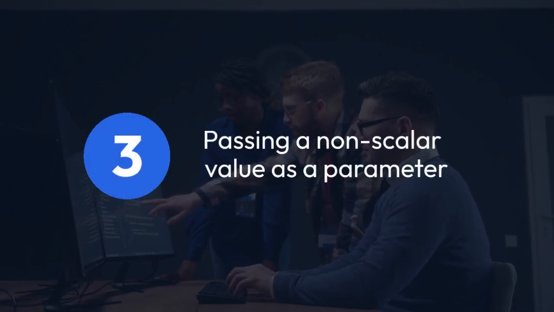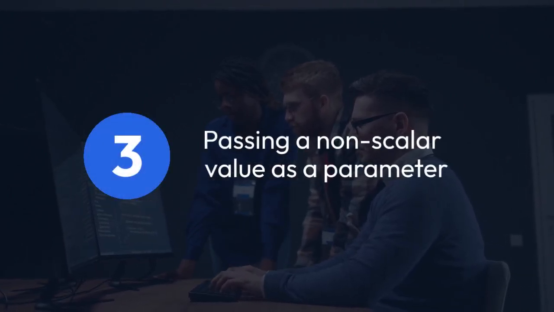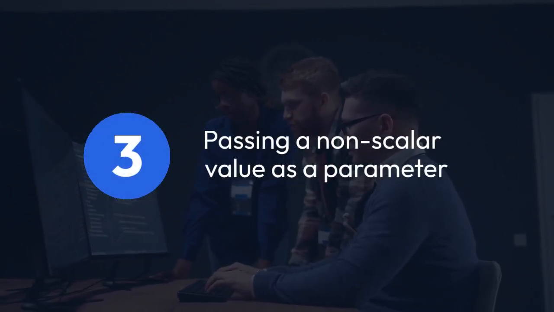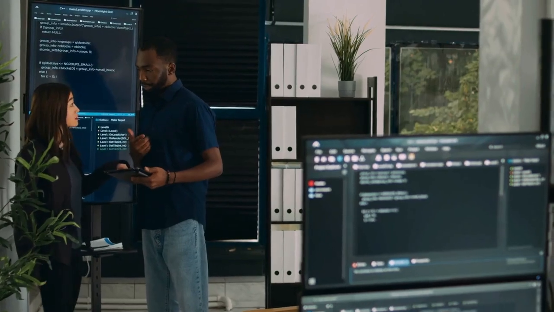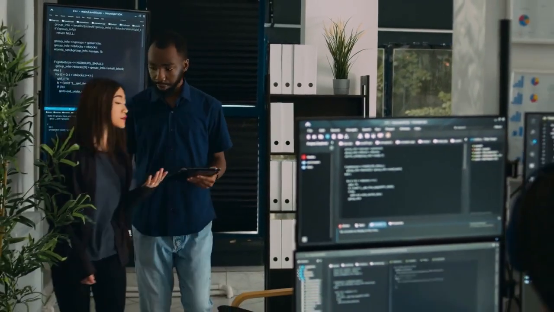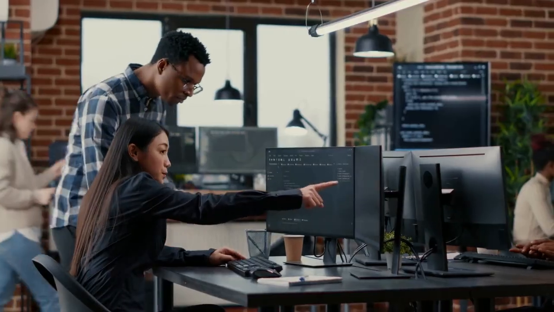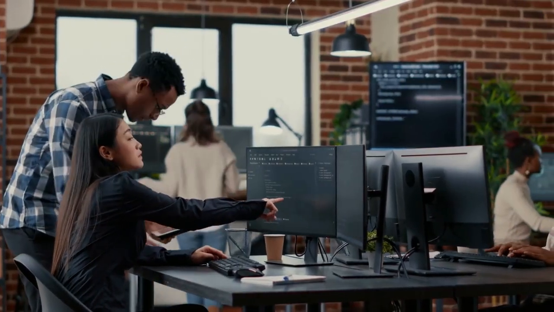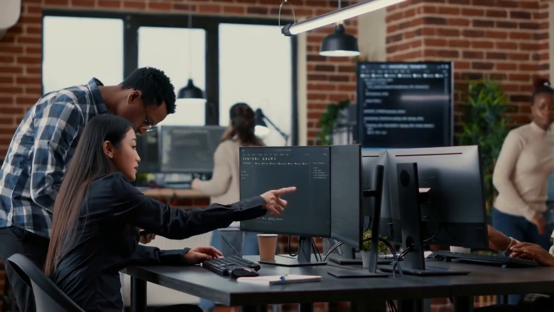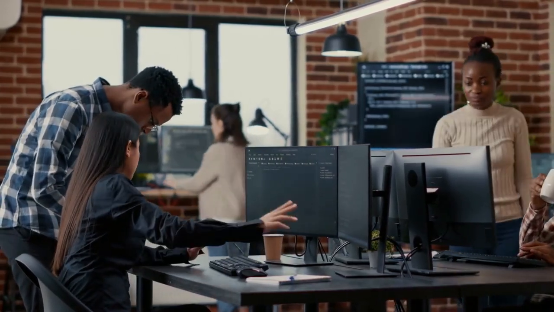3. Passing a non-scalar value as a parameter. Each placeholder should represent a single value. You can't directly pass a list or a tuple as a single parameter. If you need to insert multiple rows, you'll have to use parameterized queries within a loop, or possibly consider using executemany, which allows you to execute the same query multiple times with different parameter sets.